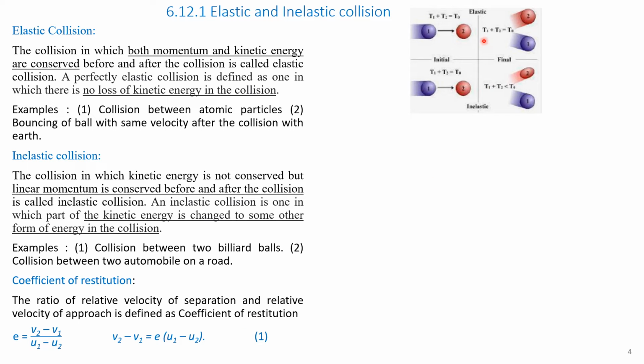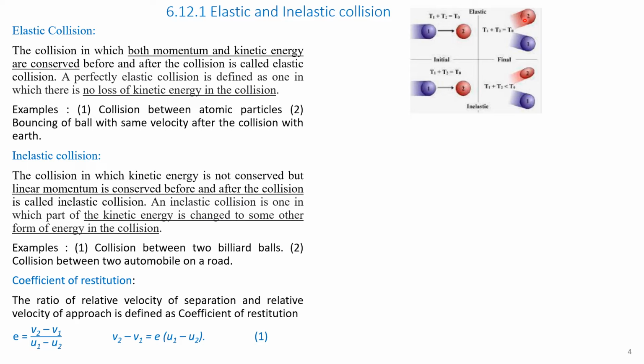Please see the figure on the right hand side. Here there is initial position. Here there are two bodies, body 1 and body 2. Before collision, their energies are T1 and T2 respectively. Therefore, the total energy is T0. After the collision, their energies are once again T1 plus T2, which remain same as equal to T0.